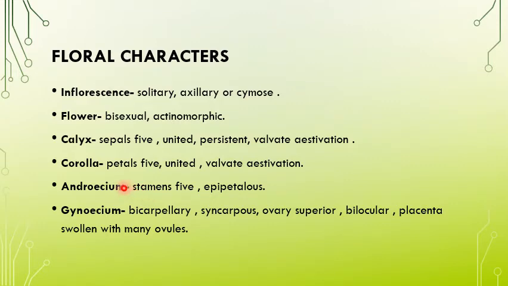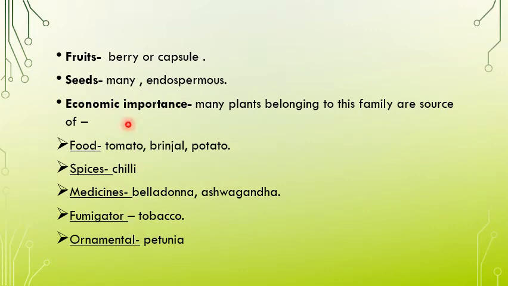Androecium means the male part, that is the stamens. They are five, and epipetalous means they are attached to the petals. Gynoecium is bicarpellary, syncarpous, that is fused, ovary superior, bilocular, placenta swollen with many ovules. Now, keeping in view all these floral characters, we will have the floral formula. Then the fruit is a berry or capsule. Seeds are many, with endosperm.